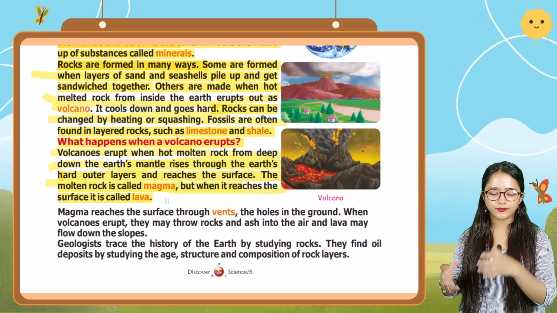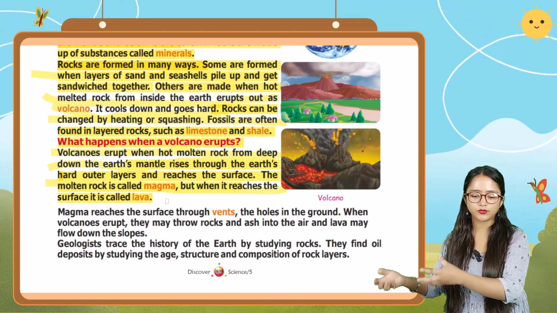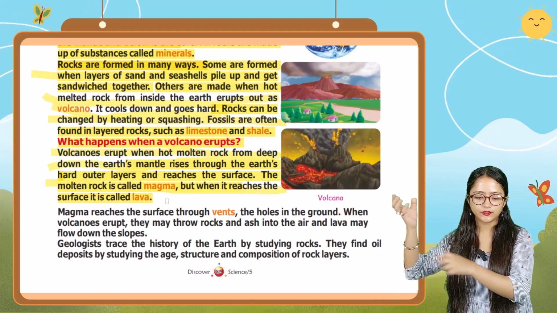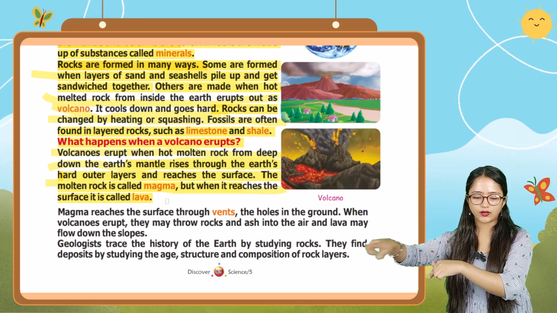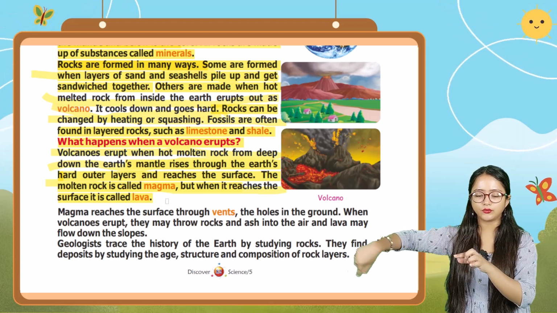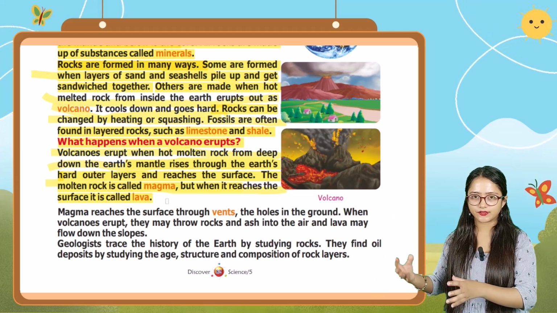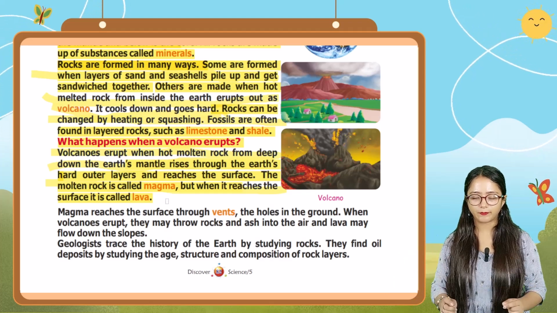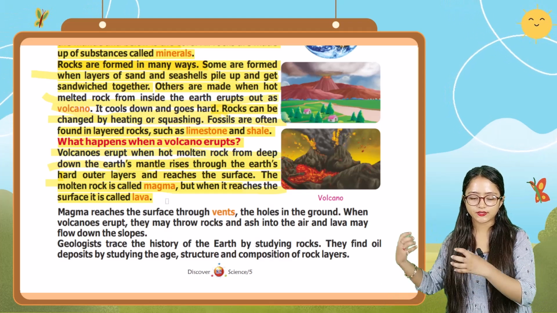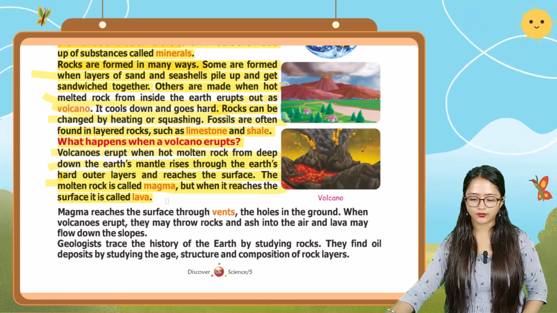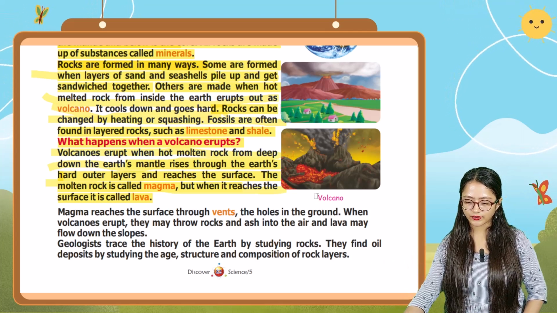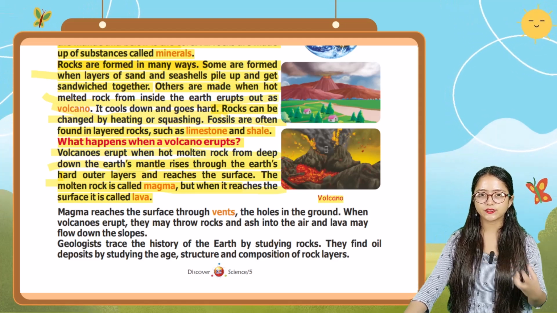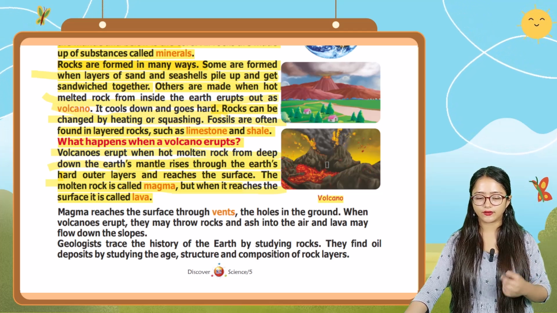So when volcanoes erupt, hot molten rock from deep down in the earth's mantle rises through the earth's hard outer layer and reaches the surface. The molten rock is called magma, but when it reaches the surface, it is called lava. Here you can see the volcano which has erupted.